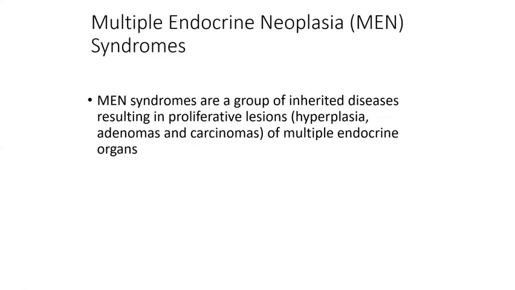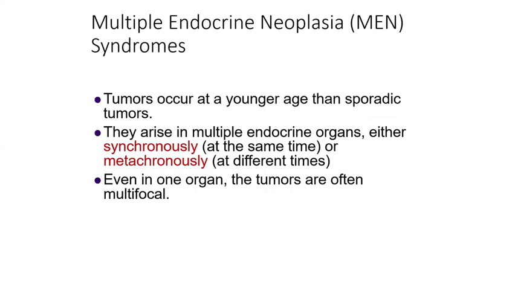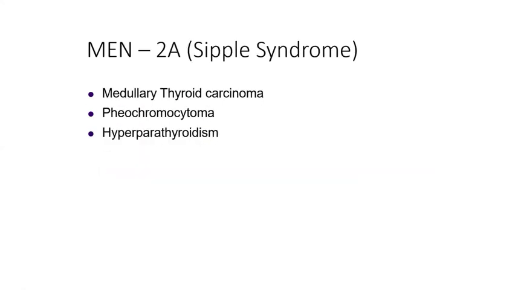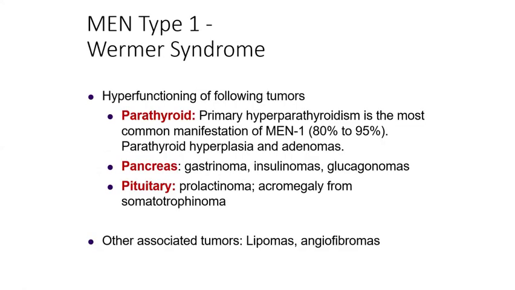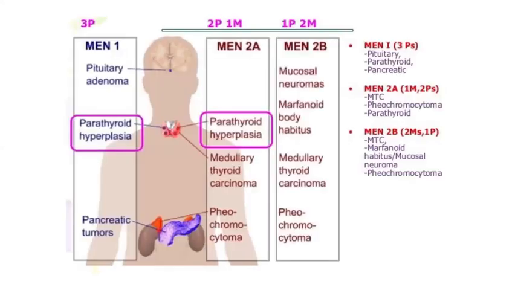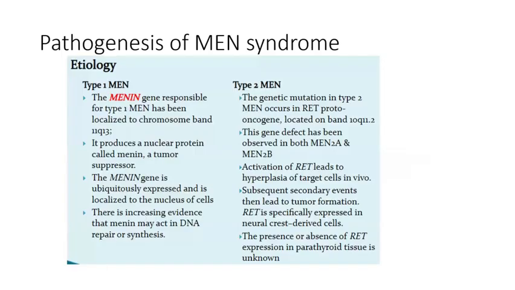Then remember about MEN syndrome. Kindly read about the MEN syndrome. MEN syndrome is a typical 5-mark question. Okay. Multiple endocrine neoplasia. So most commonly it involves parathyroid, pancreas, and pituitary. So MEN 1 is Wermer syndrome. MEN 2A will be Sipple syndrome. MEN 2B, there is no specific syndrome, but it's usually associated with medullary thyroid carcinoma, pheochromocytoma, mucocutaneous neuromas, and Marfanoid habitus. So I have given here the picture. Pathogenesis, at least you remember RET oncogene mutation. That is important.